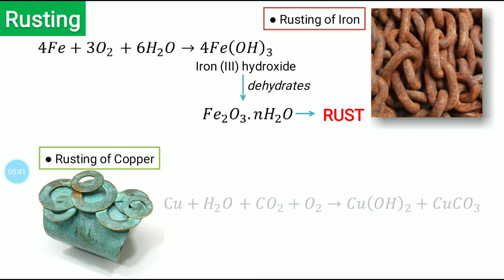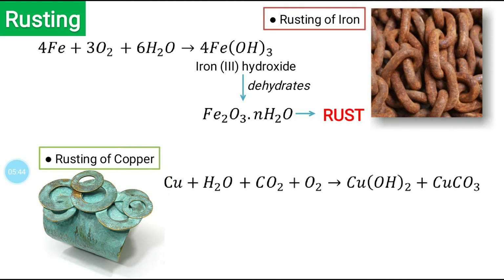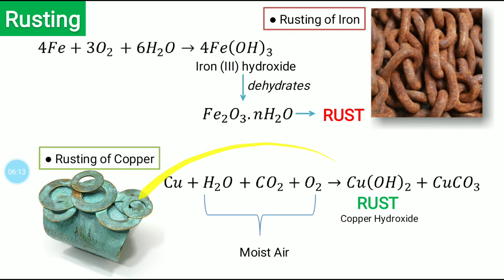And the reaction which takes place is copper reacts with moist air, which is in presence of water, carbon dioxide and oxygen. It reacts in the presence of moist air, and it forms copper hydroxide, and it forms copper carbonate. And this copper hydroxide is called rust, and it is green in color, which you can see here. And it also forms copper carbonate.